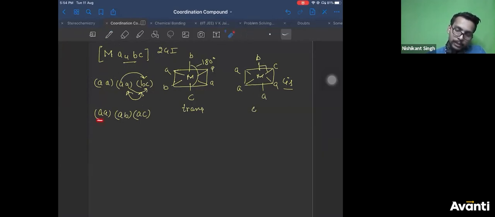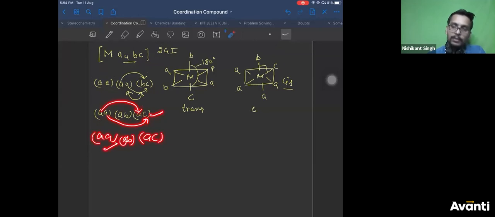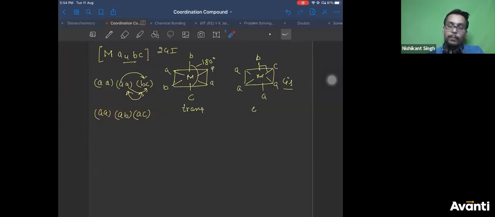You combine this with this. You'll get AA, AB, which is same as this, AA, AB. Now combine this with this. What will you get? A combines with A to give you AA. A combines with C to give you AC and AB as it is, which is same as this. So are you getting the same compounds or different compounds?